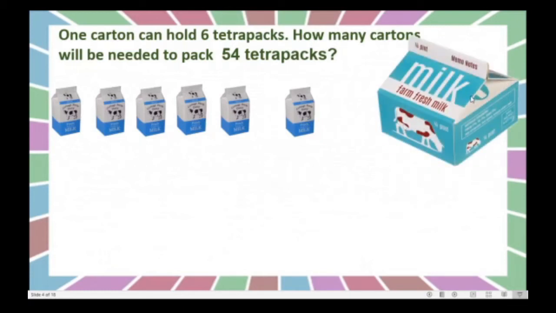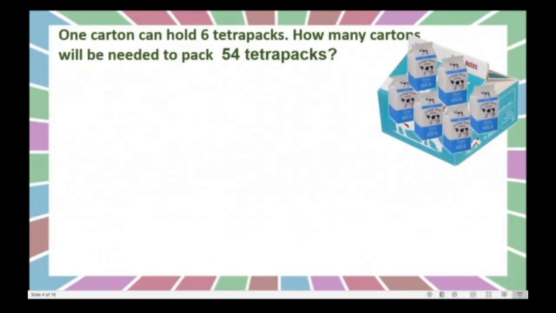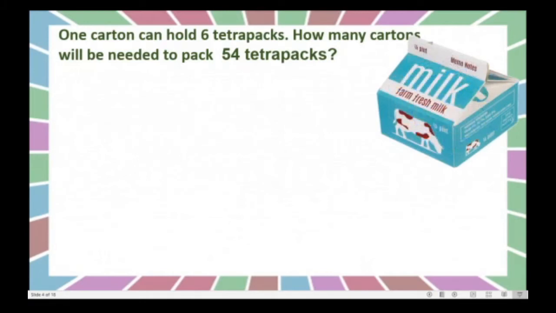In this carton, they arrange only 6. In one carton, we can keep only 6 Tetra Paks. Okay, we will try this. See here. Yes. I kept 6 Tetra Paks inside that carton.